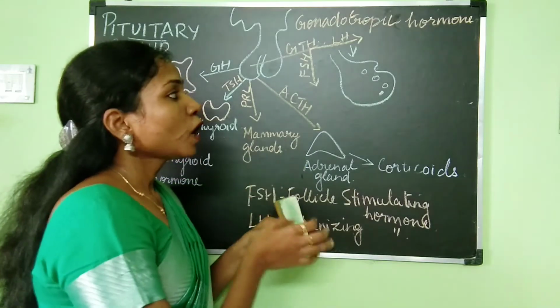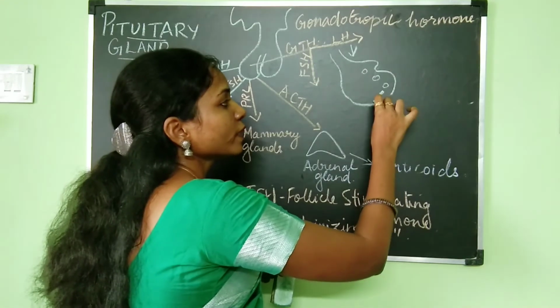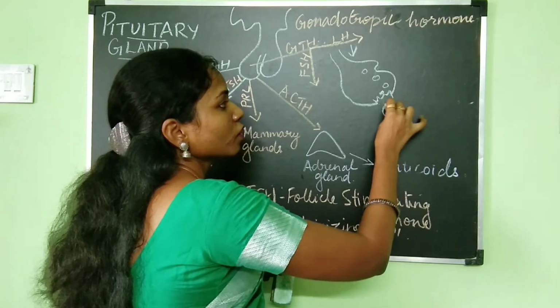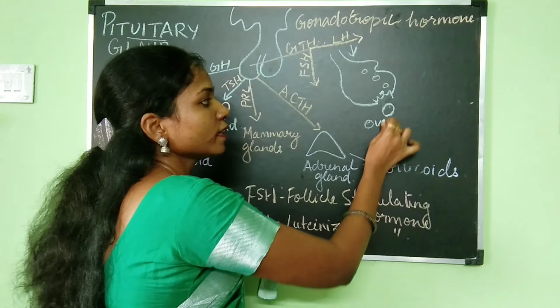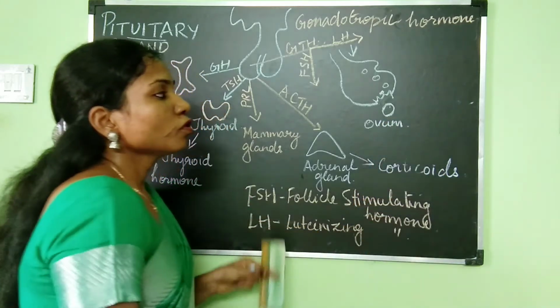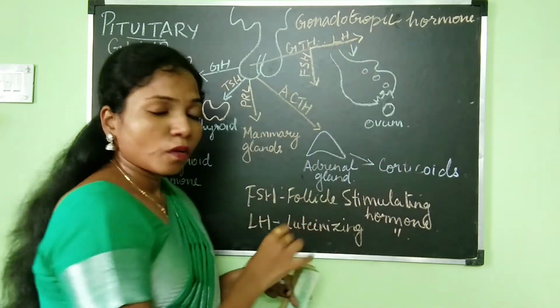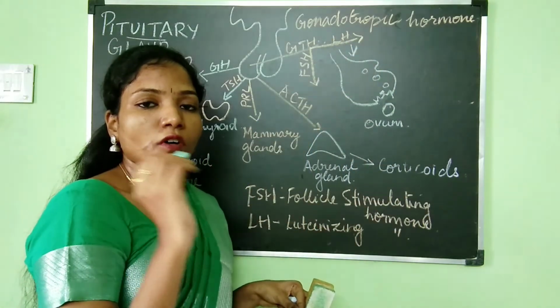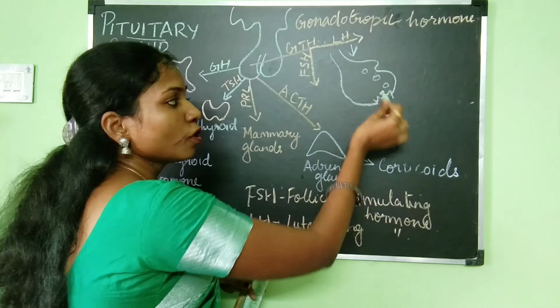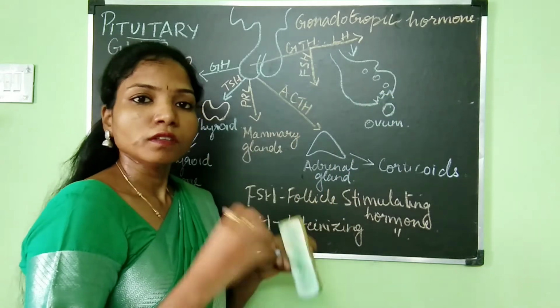Am I right? Now the ovum has to get released out of the ovary, right? For this, LH is required. Only when luteinizing hormone is there will the mature ovum get released out of the ovary.